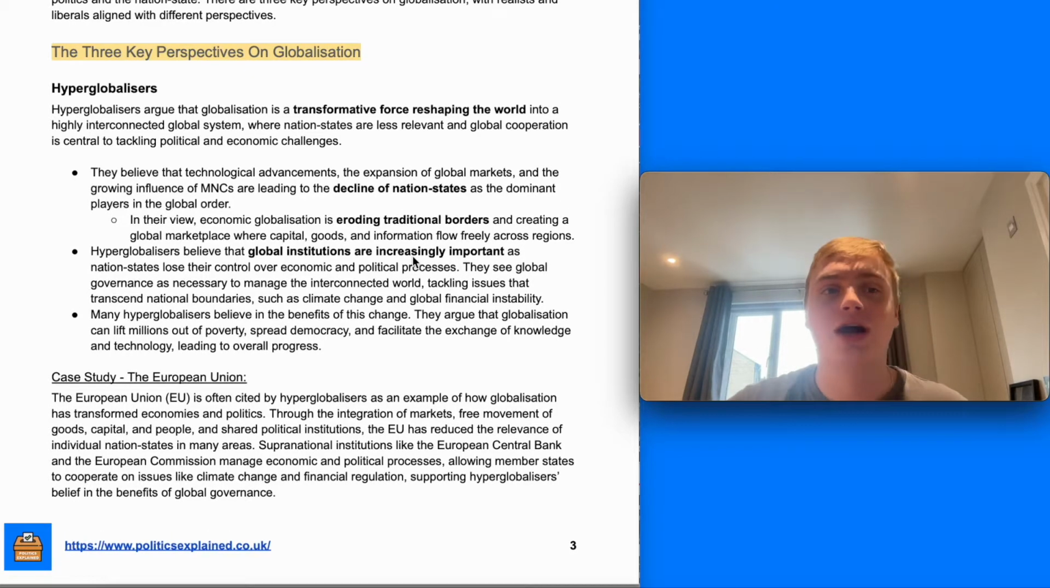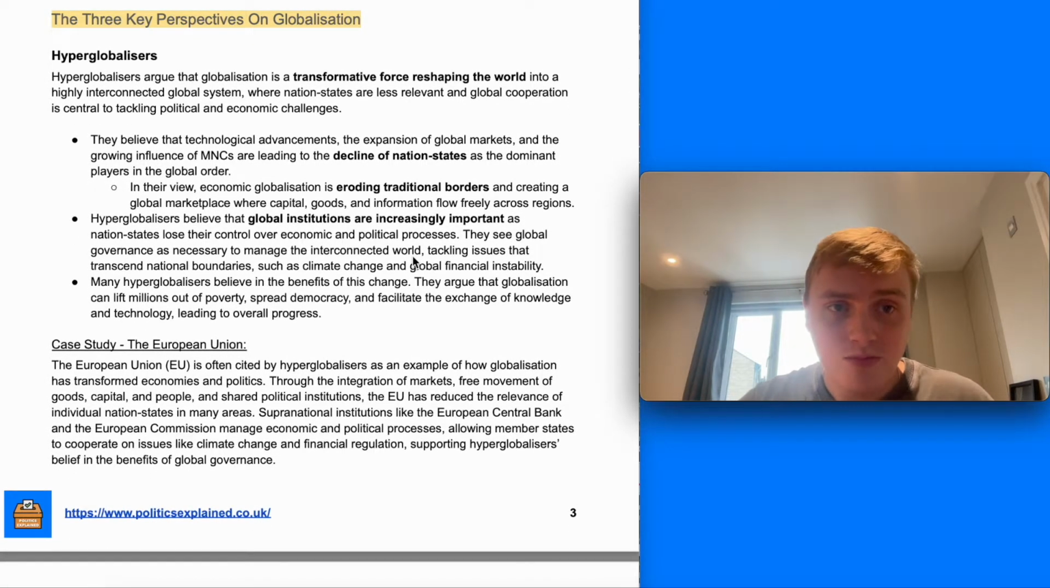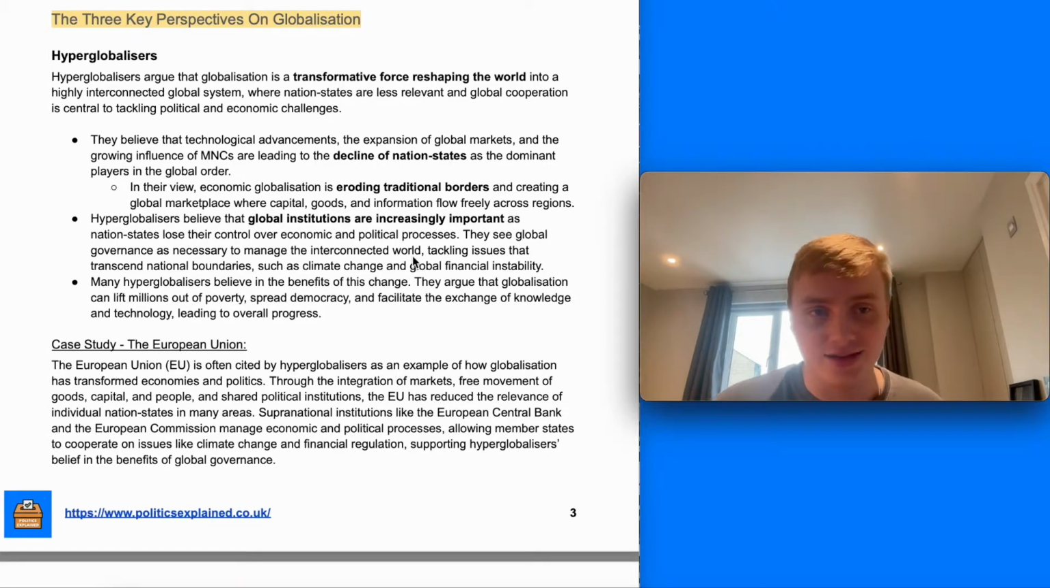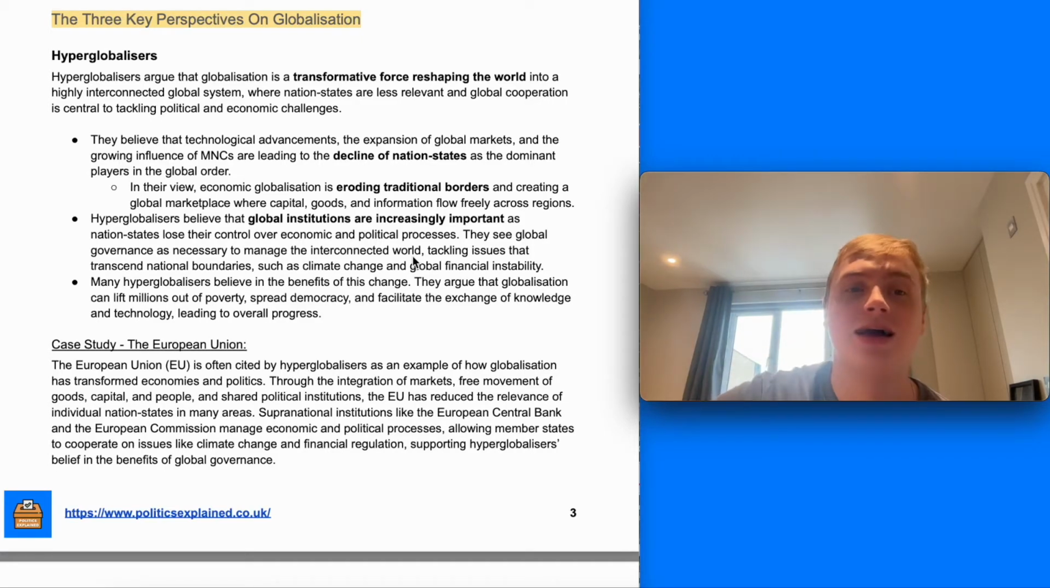So the first one we're going to have a look at is hyperglobalisers. They argue that globalisation is a really transformative force reshaping the world into a highly interconnected global system, where nation states are less relevant and global cooperation is central to tackling global economic and political challenges. So they really see globalisation as really transformative and significant.